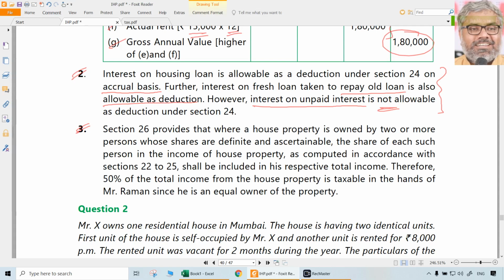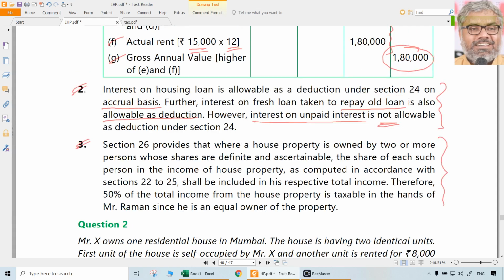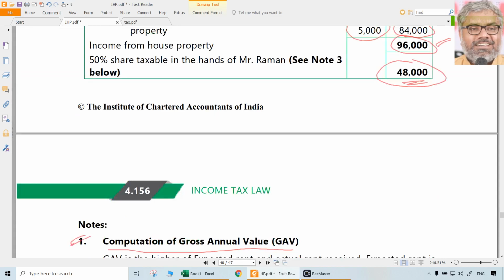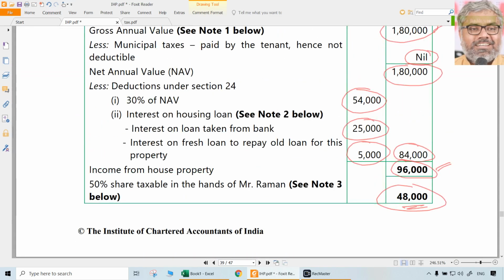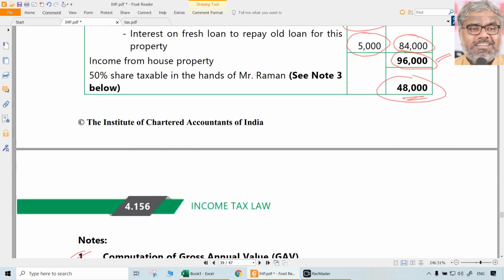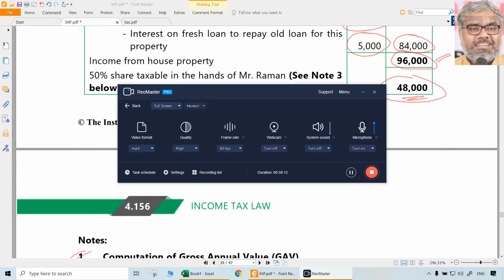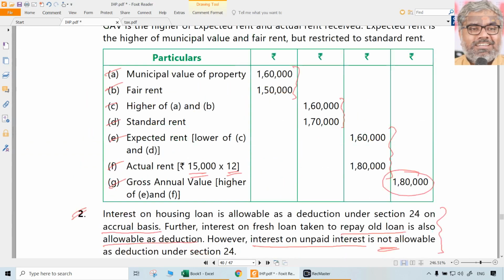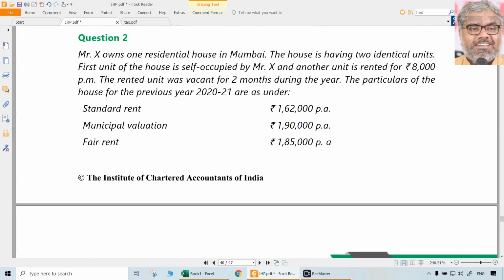And of course, when co-ownership is there, section 26 will be invoked, wherein the computation has to happen as if the property is owned by one person, and then after that it has to be apportioned according to the shares of each of the co-owner. That's what we did. 96,000 is the original income from house property. Half of that is belonging to Raman, which is 48,000. That's all. That is question number 1 or illustration 1. Then question number 2.